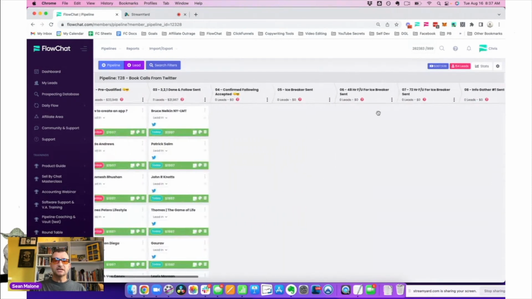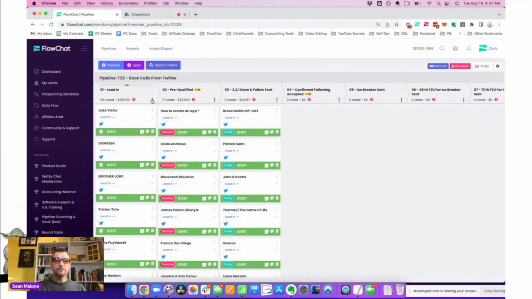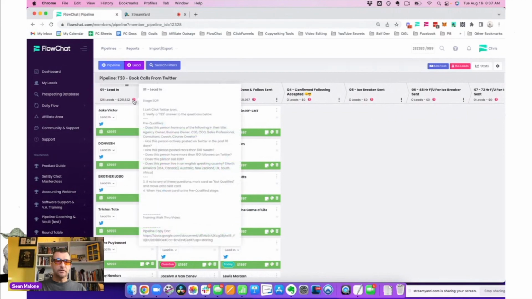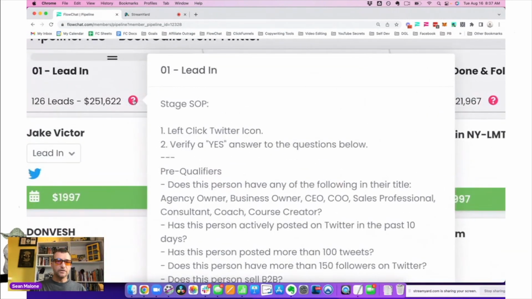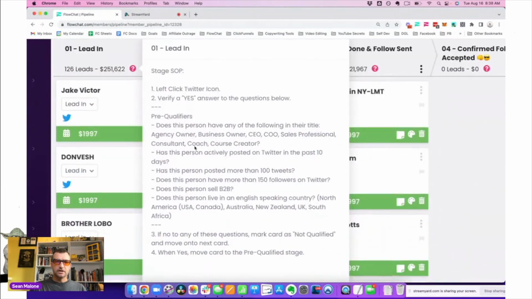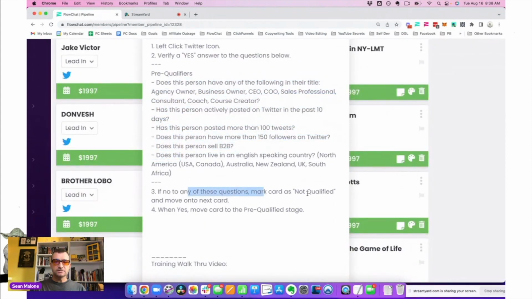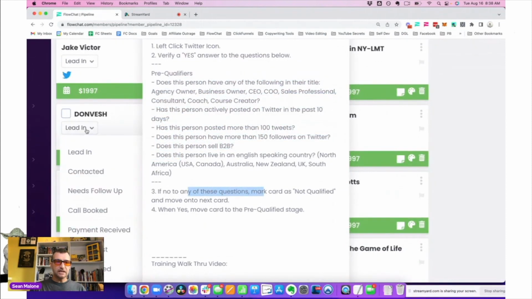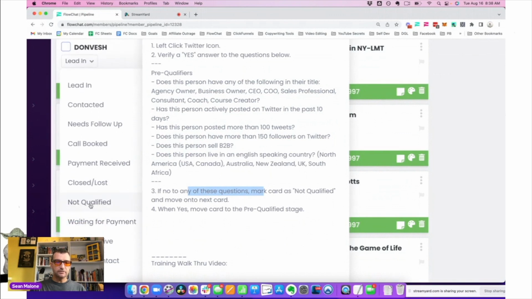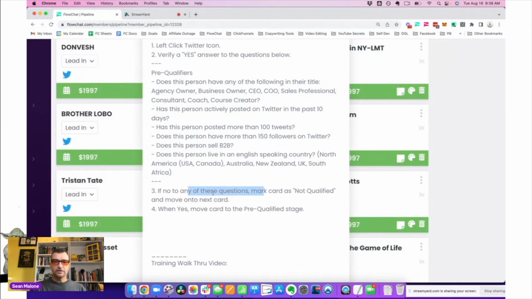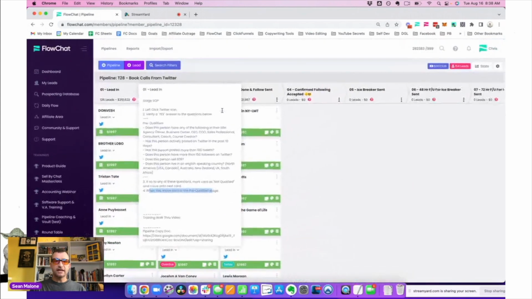And so the message, I actually wrote it on a Google Doc before. If you hover over any one of these little question mark bubbles, here's what you can see. It tells you exactly what to do. So you left click on the Twitter icon, which would be that icon there. We verify a yes answer to these questions. Here's our pre-qualifier questions. And then if no to any of these, we just mark the card as not qualified by clicking here and choosing not qualified. Then that would go away and we move on to the next card. When yes, we just move to the pre-qualified stage. So that is the first stage.